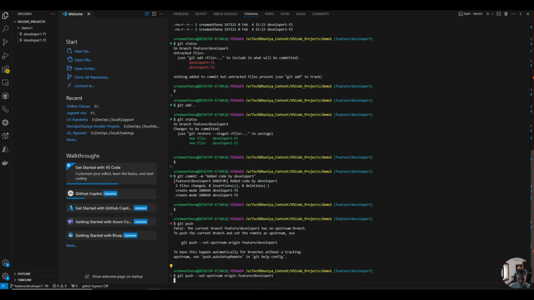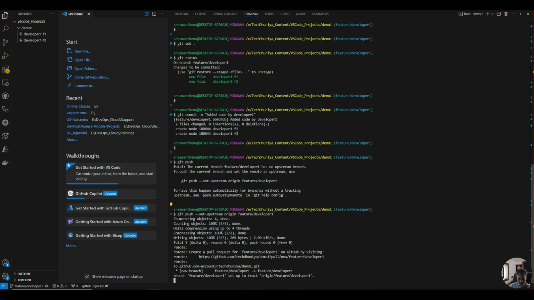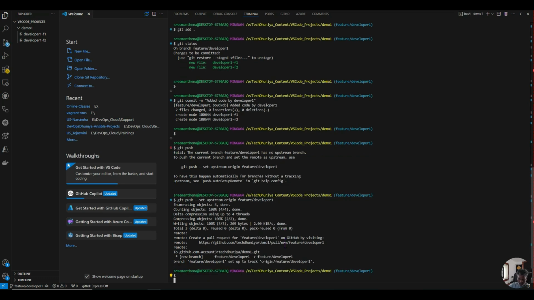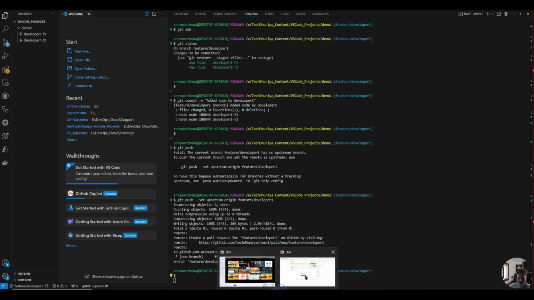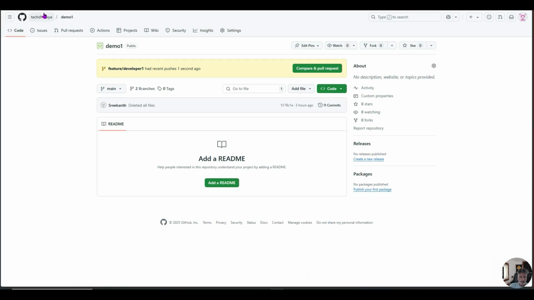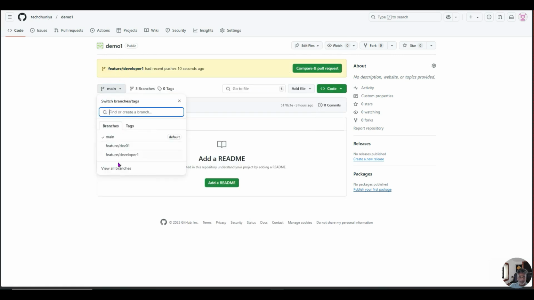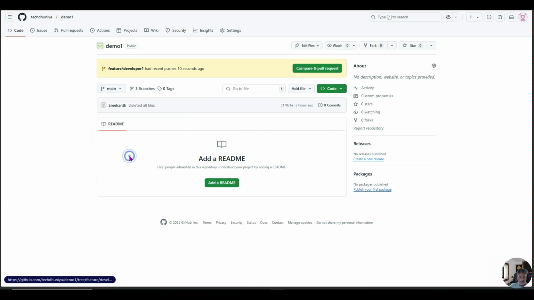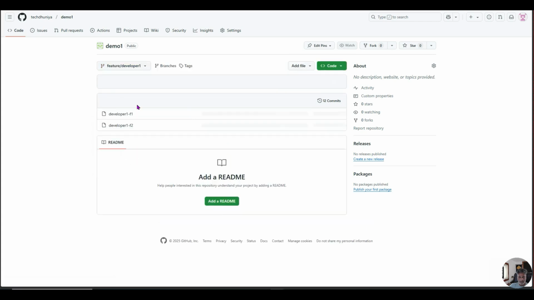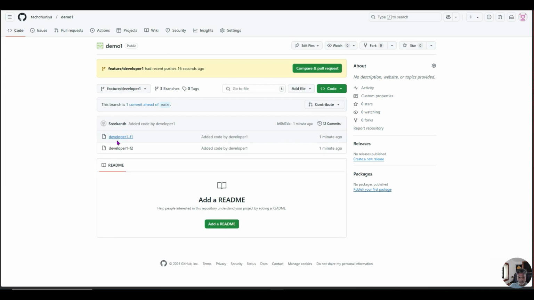It will push the code. Once the code has been pushed, you just go to your GitHub repository dashboard, you refresh it, then we can see this feature developer1 branch, and then you can see the code. Two files have been generated. This is the benefit of the branch.